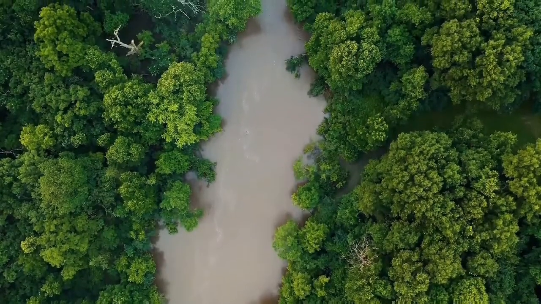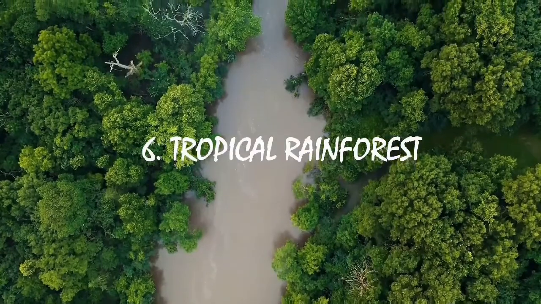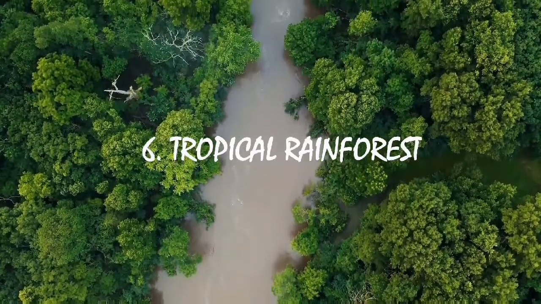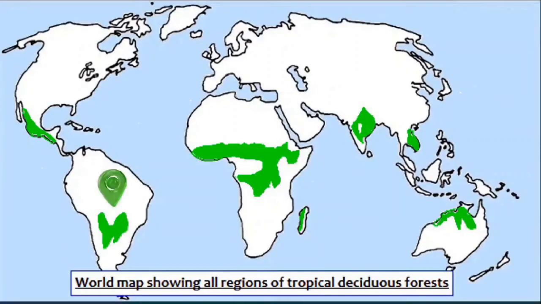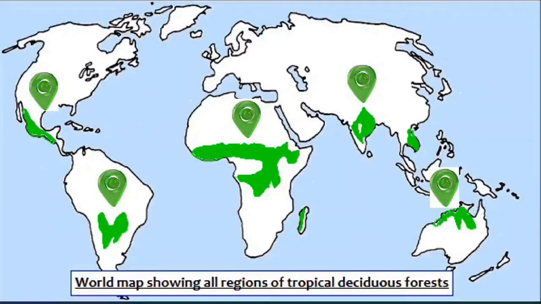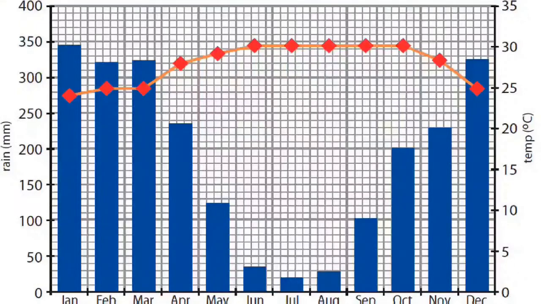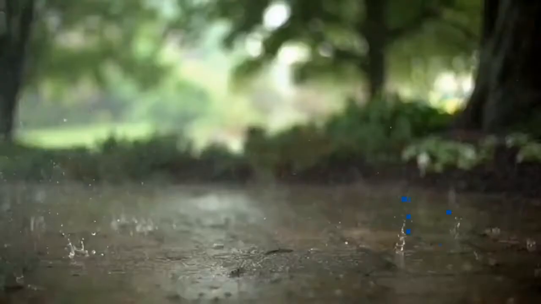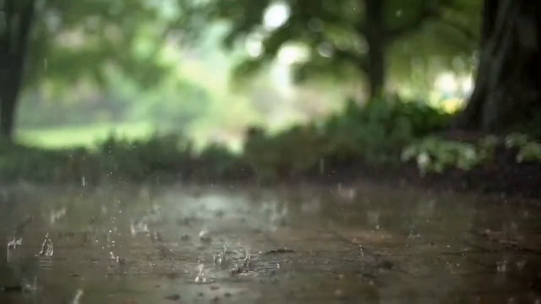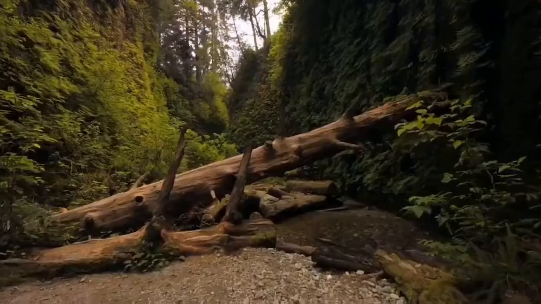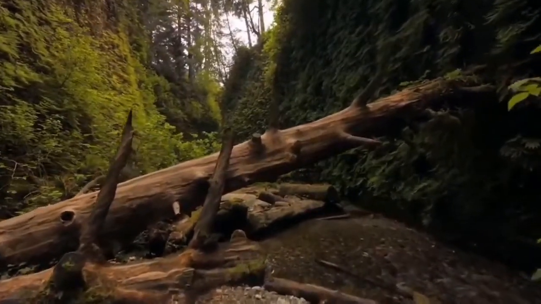Next biome is tropical rainforest. This forest is thick and almost impenetrable. Mainly found in South America, Africa, Southeast Asia including India, in India Western Ghats, Assam and Andaman, and in Australia. Rainfall is generally high here, above 140 cm per year, usually between 200 to 500 cm per year. May go up to 1000 cm. Therefore, here humidity is high.